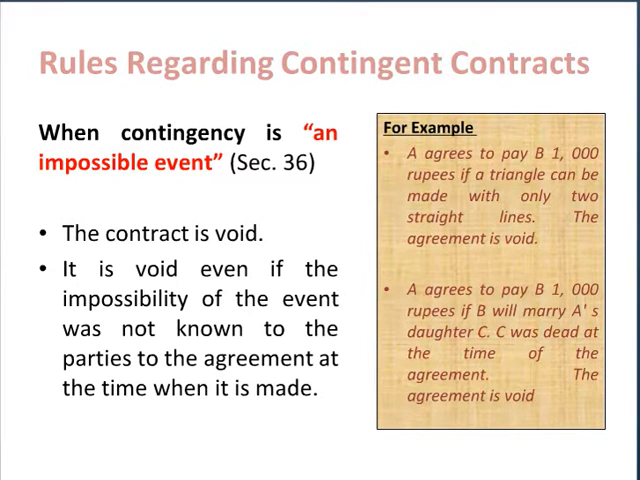Say for example, A agrees to pay B some amount if a triangle can be made with only two straight lines. Now this is impossible, and as such the agreement is void. Another example may be where A agrees to pay Mr. B rupees 1000 if B will marry A's daughter C. At the time of agreement, C is already dead, though none of the parties were aware about this fact. This agreement is also void because it is contingent upon happening of an impossible event.